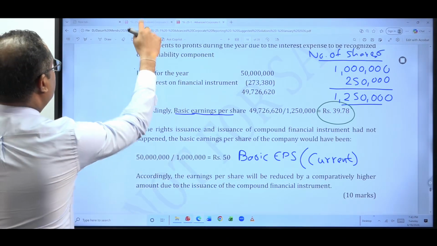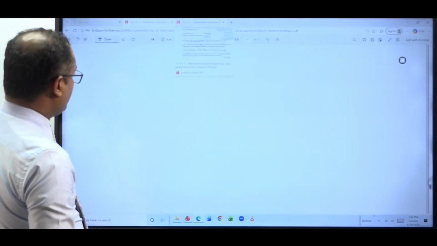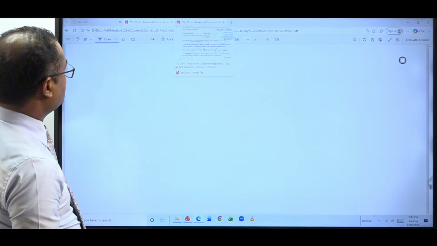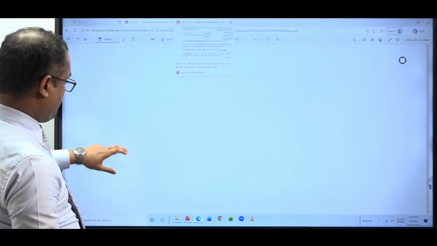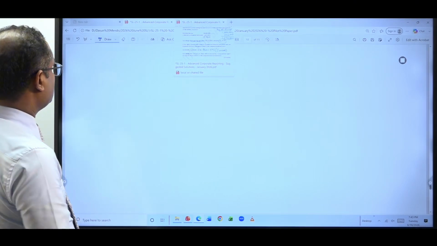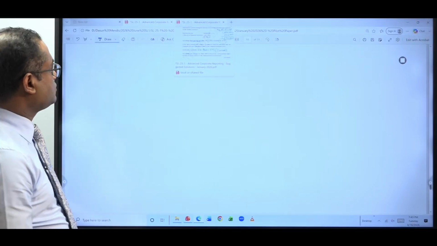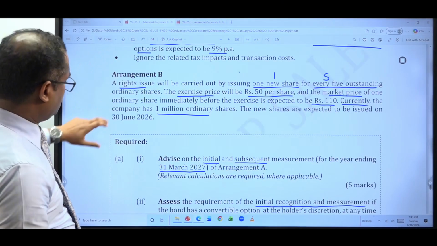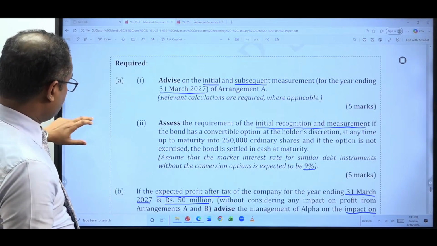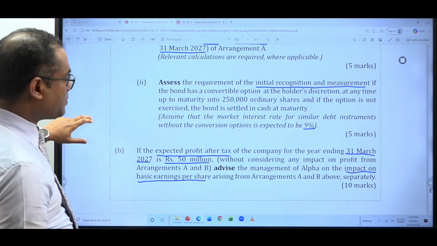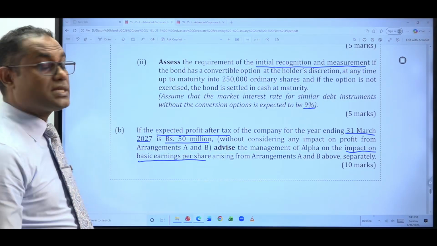Okay, so that is the answer for part B. Part A we have done, and the answer for part B we discussed.